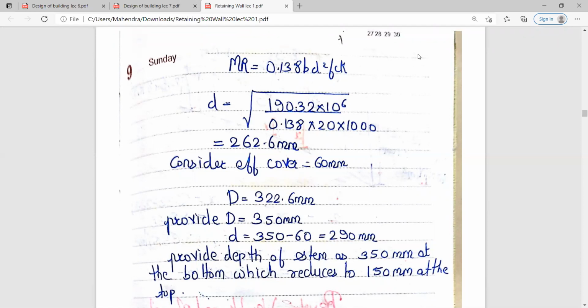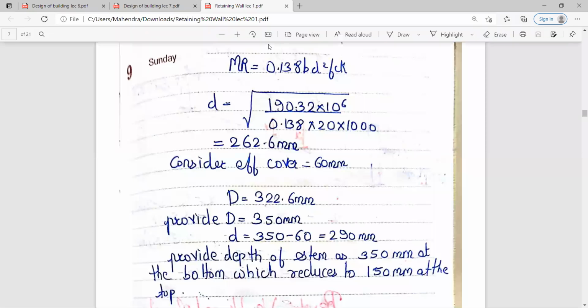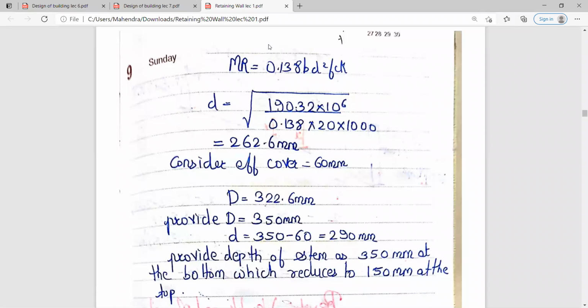We are having last 1 minute. So do solve up till here. We are having very less time. So you can take a screenshot up till here. Then from the step number 3, we will see in the next lecture.